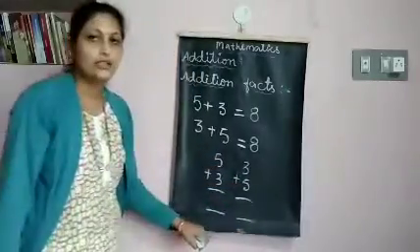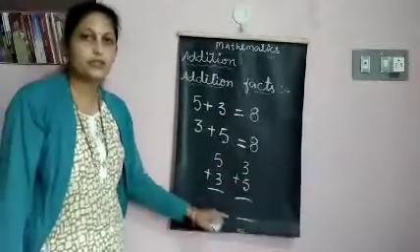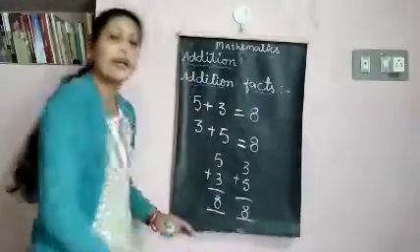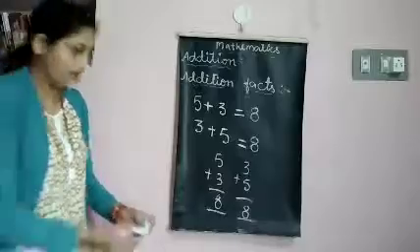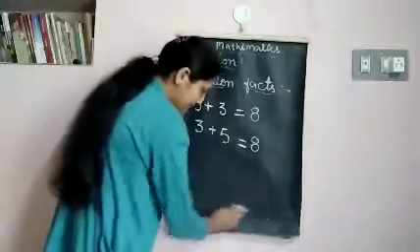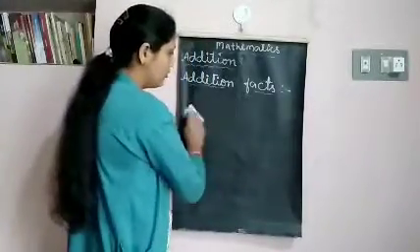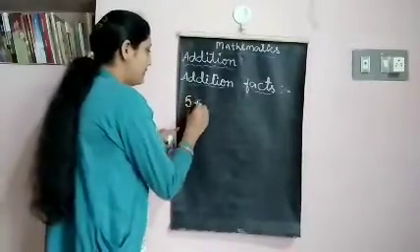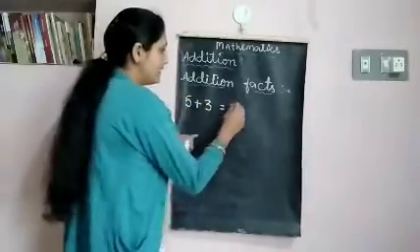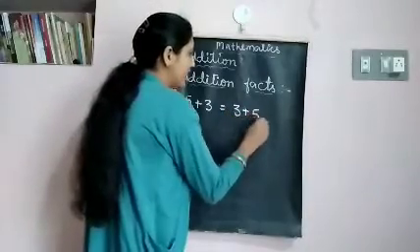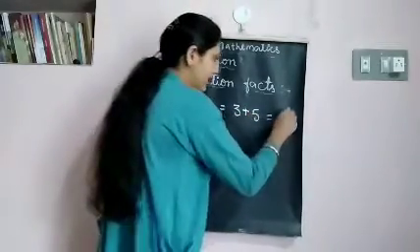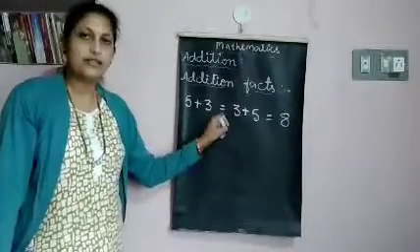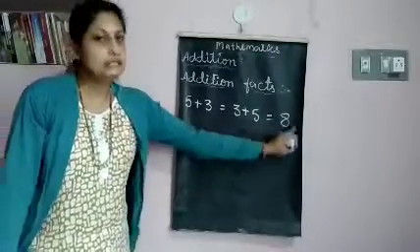Both answers remain same. 5 plus 3 is 8. 3 plus 5 is 8. So we can write it like this: 5 plus 3 equals 3 plus 5 equals 8.